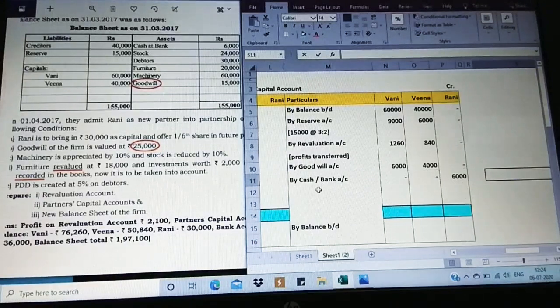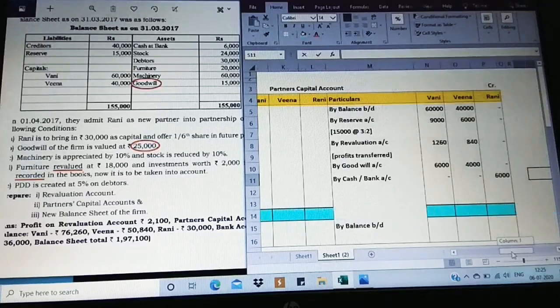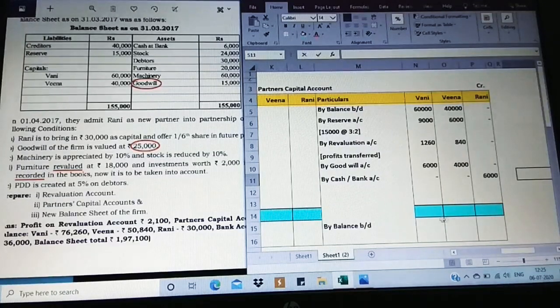I guess we have completed on the credit side: opening balance, reserve, revaluation profit, goodwill distribution, that is the difference amount, and then the capital of Rani being brought in the form of cash. That's over. So nothing else is left. There is no goodwill withdrawn or goodwill written off, nothing else. So no further adjustment.